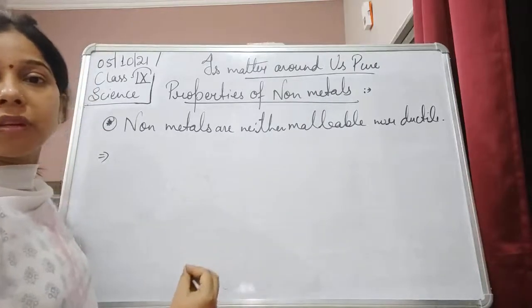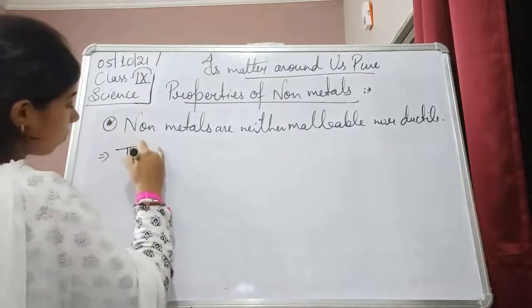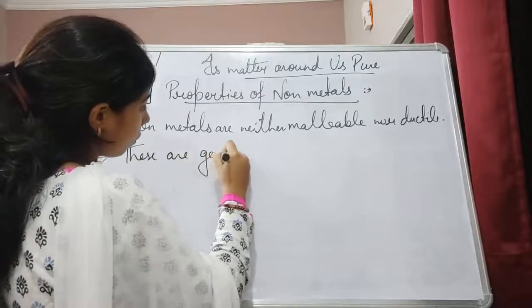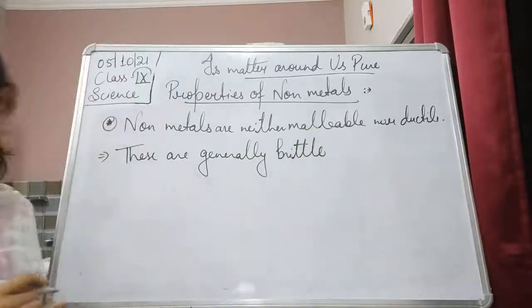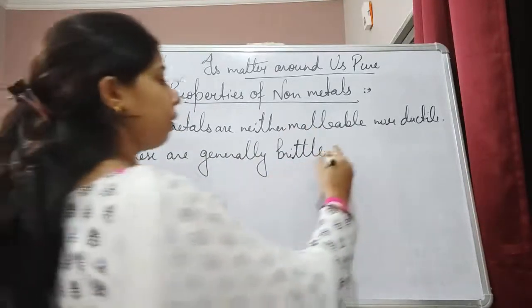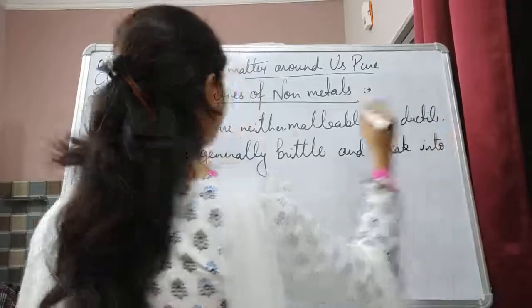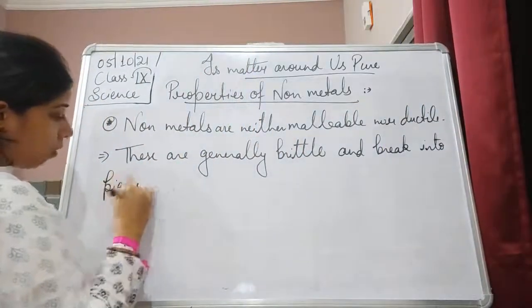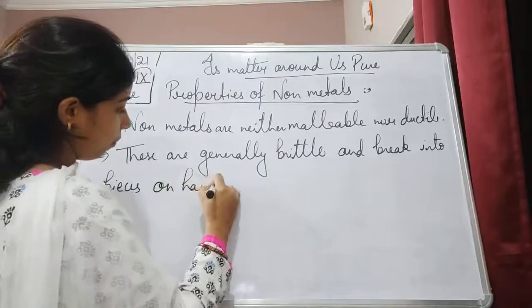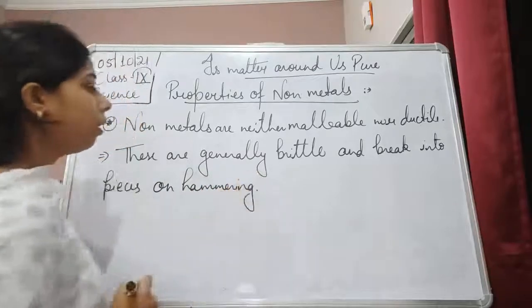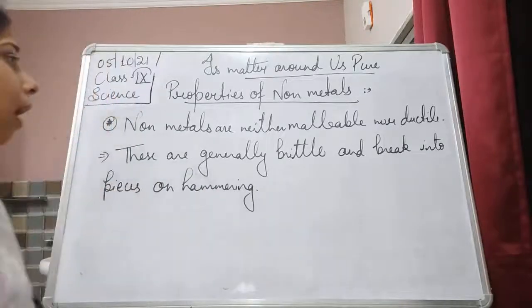So non-metals are generally brittle and they break into pieces on hammering.